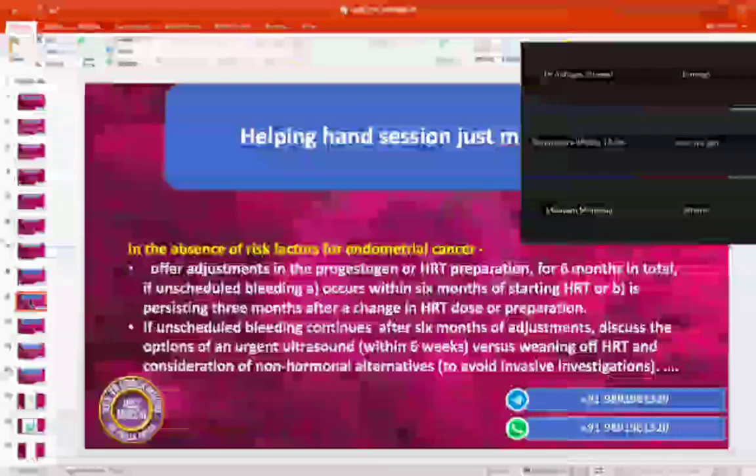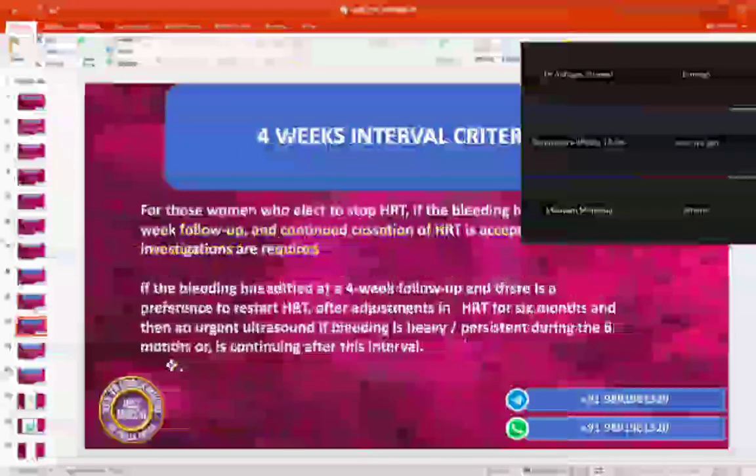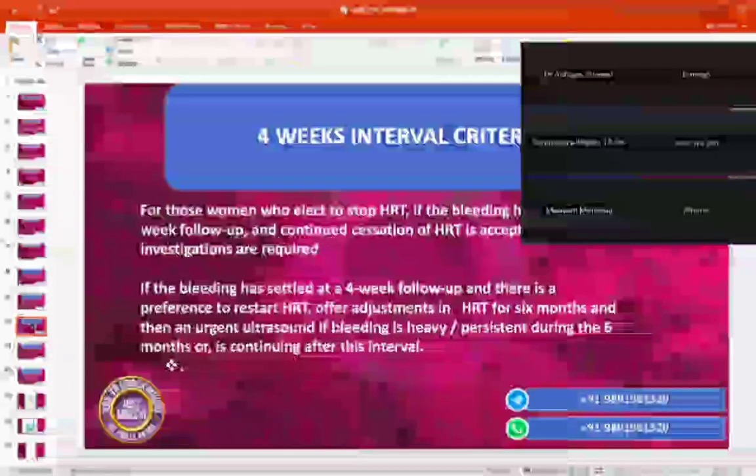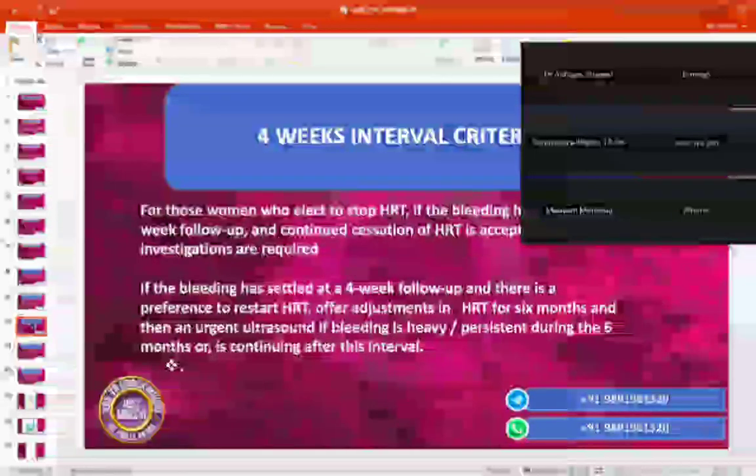However, some women may refuse a scan from down below and have no risk factors. Then we can offer you to stop or wean off this hormone preparation, and for the symptoms you have, we can offer you some non-hormonal preparations at the menopausal clinic. After that, we'll be following you at a 4-week interval.